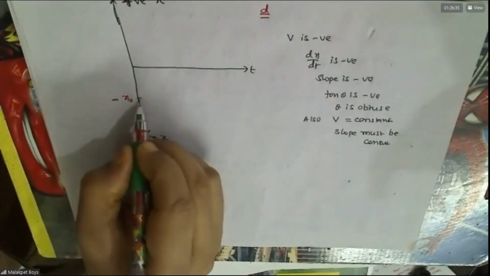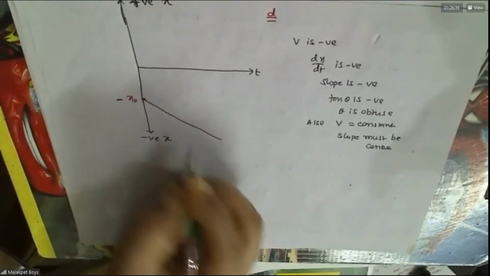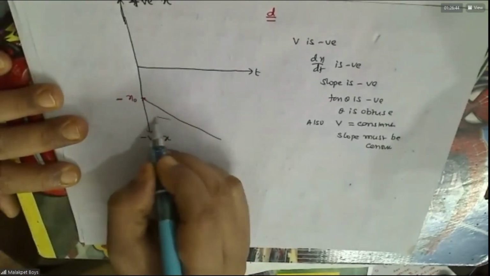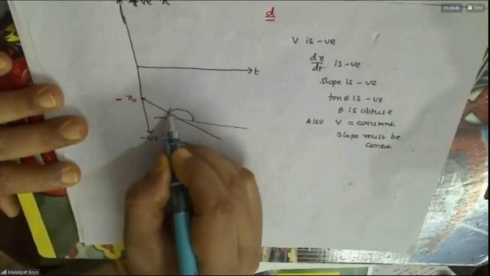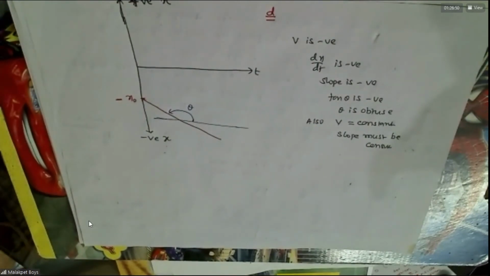So the graph will be like this. You can see at any point slope is obtuse only, no? Slope means the angle made by a line with the horizontal axis. Am I right? Yes, sir. So understood how to draw these graphs? Yes, sir.